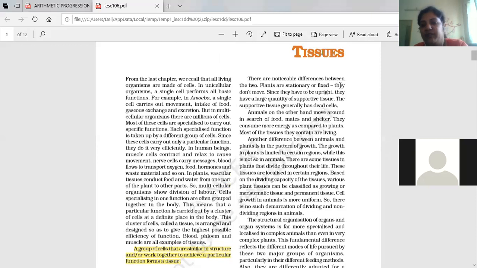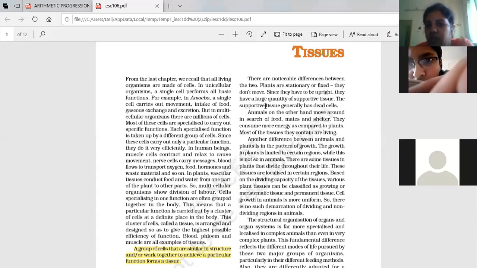There are noticeable differences between the two. Plants are stationary or fixed. They don't move since they have to be upright. They have a large quantity of supportive tissues. The supportive tissue generally has dead cells.